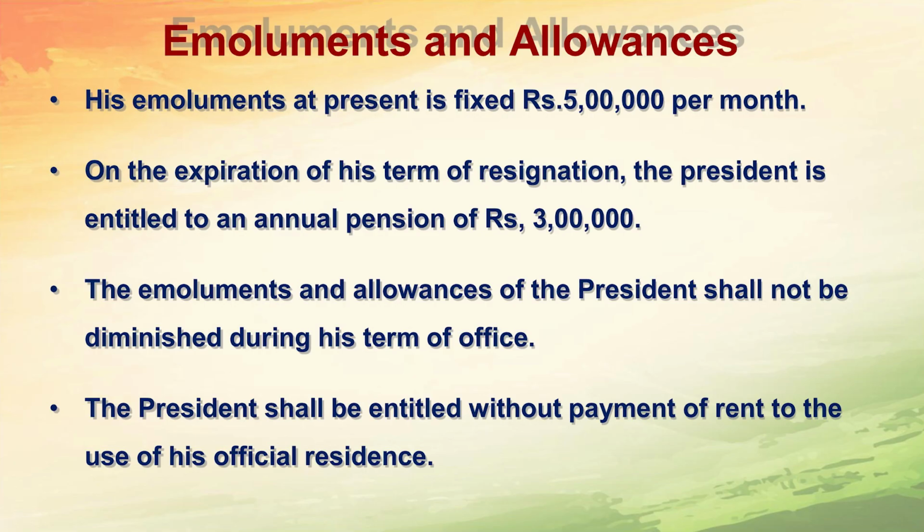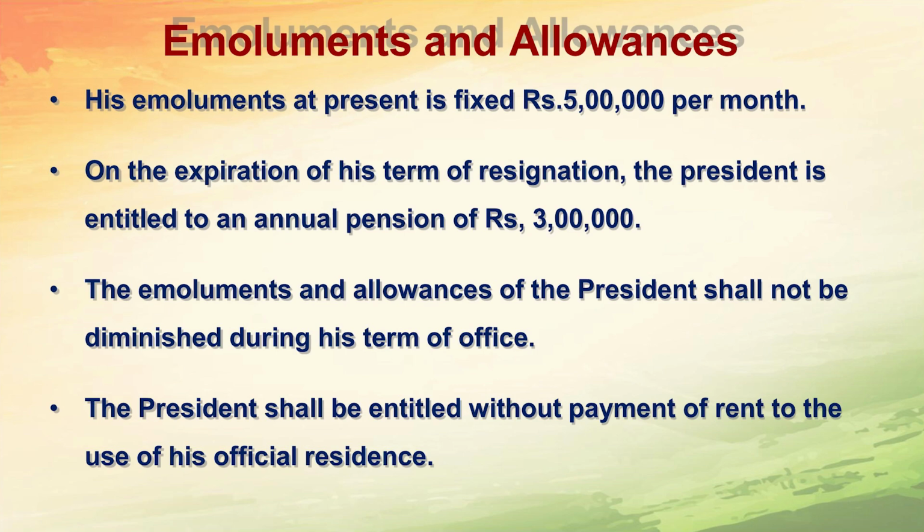Let us see emoluments and allowances. How much emoluments and how much allowances is he getting? At present, the President of our country gets a salary fixed at 5 lakh a month. On the expiration of his term or resignation, the President is entitled to an annual pension of rupees 3 lakh. The emoluments and allowances of the President shall not be diminished during his term of office.